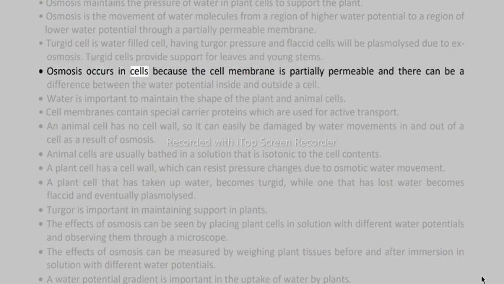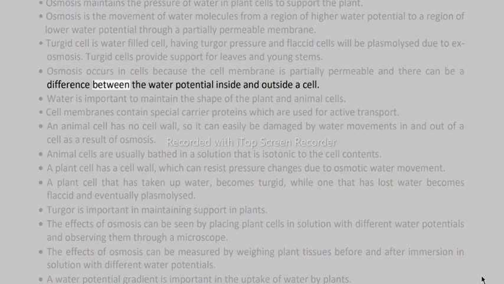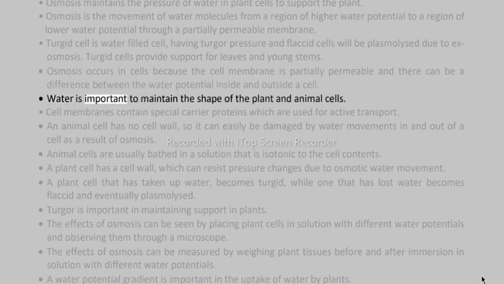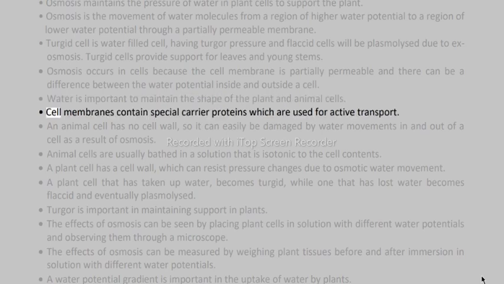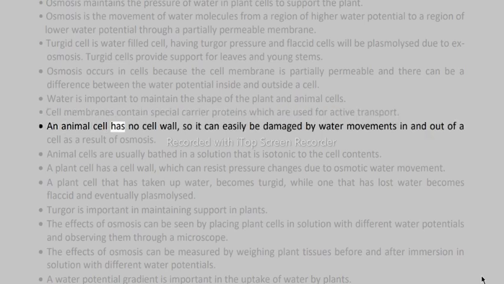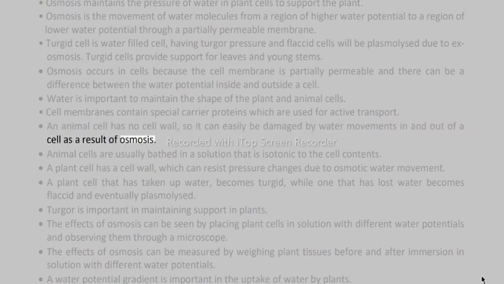Osmosis occurs in cells because the cell membrane is partially permeable and there can be a difference between the water potential inside and outside a cell. Water is important to maintain the shape of plant and animal cells. Cell membranes contain special carrier proteins which are used for active transport. An animal cell has no cell wall, so it can easily be damaged by water movements in and out of a cell as a result of osmosis.